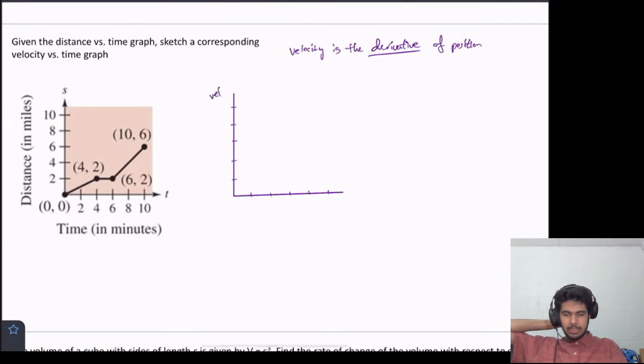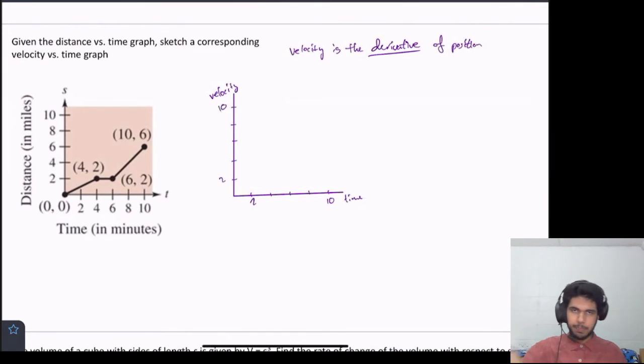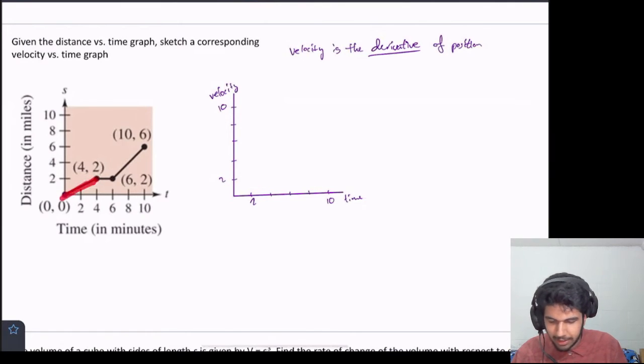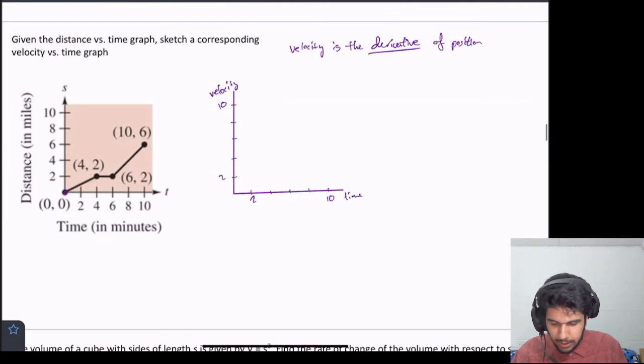So we'll say this is velocity, this is time, and this is 10, this is 2, and that's 10, incrementing by 2. So let's do it. At this 0, 0 point, what's the derivative there? It's the slope of the tangent line, and it's a part of a linear function. So the slope should be the slope of that linear function. And what's the slope there? Well, it goes from 0, 0 to 4, 2. So it rises by 2, runs by 4. So the slope is a half.